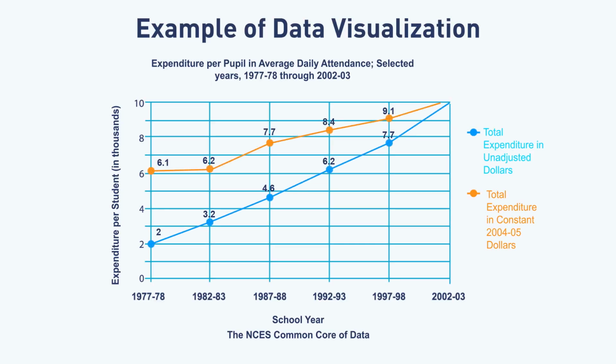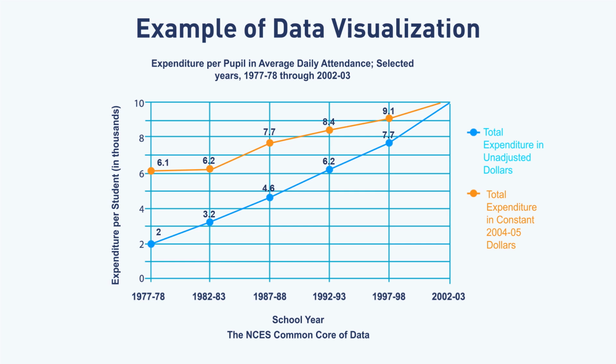Let's take a small example shown on the screen. This is a two-dimensional line plot of the NCES Common Core of Data. In this graph, we will see school years from 1997 to 2003 on the x-axis and the expenditure per student from 0 to 10,000 on the y-axis. The background lines of the plot are called grids. The text given above the plot is known as the title of the plot and the legends are shown on the right side of the plot.